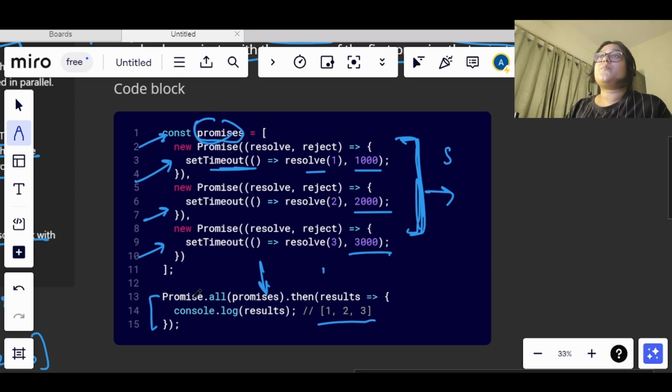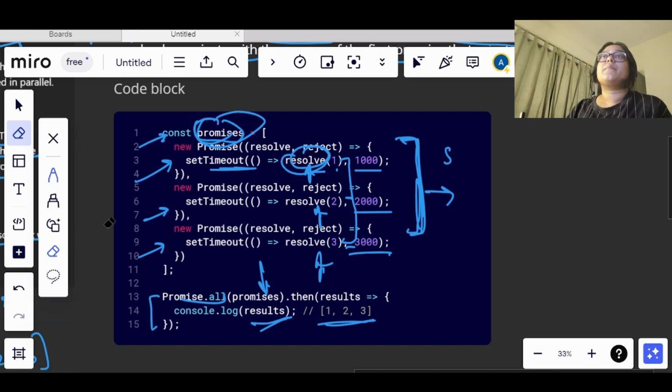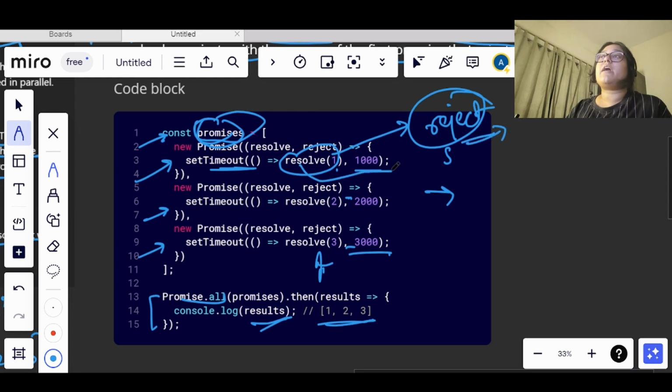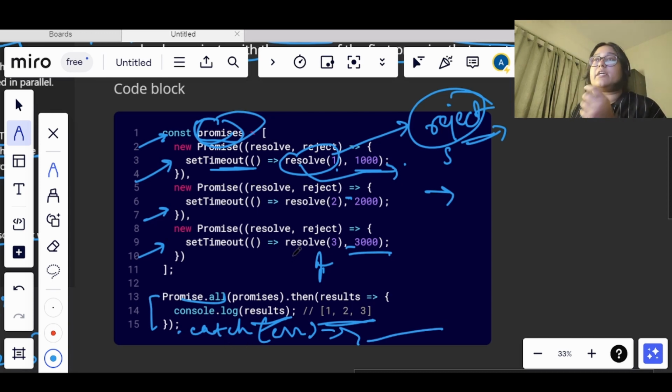So this promise.all will take the array of promises, and here all of them are getting resolved, right? So it will also get resolved with the resolved values that they are sending, okay. Let's say this first value was getting rejected, okay. So with the reason or the value with which it was getting rejected, we would have got an error here, okay. The same error would have been displayed here.